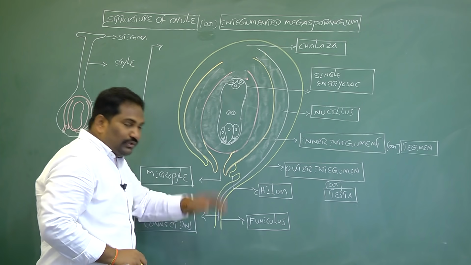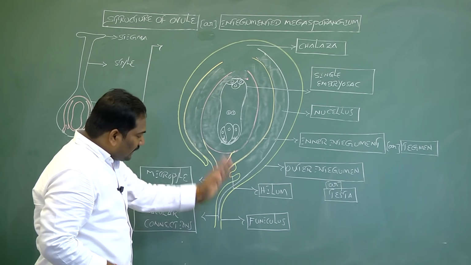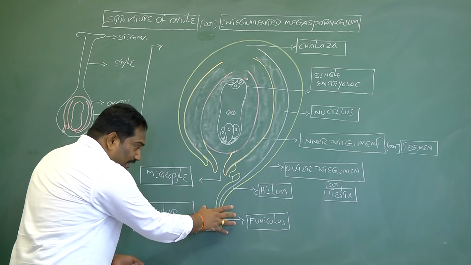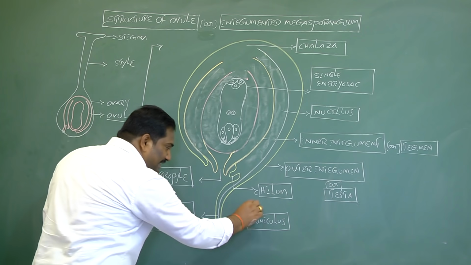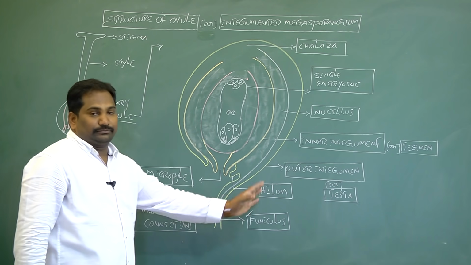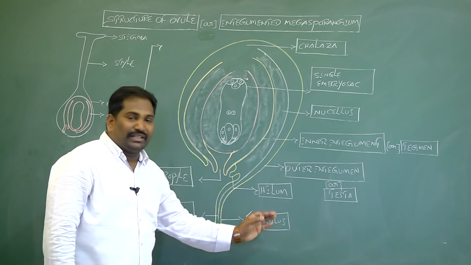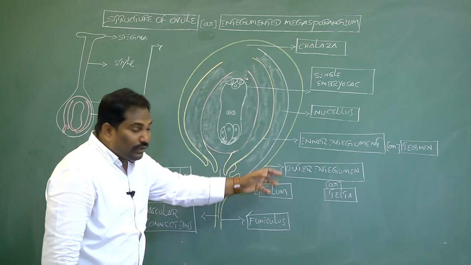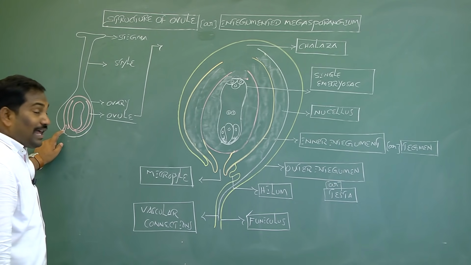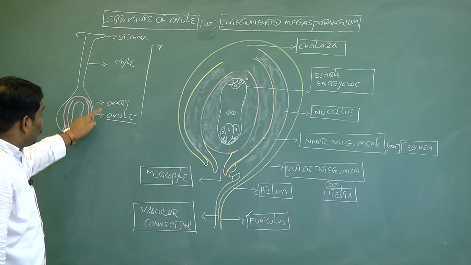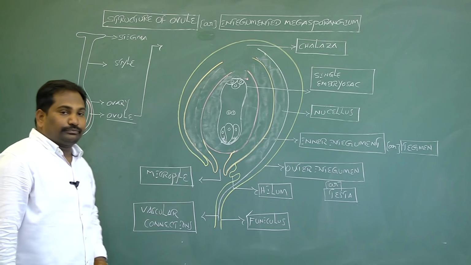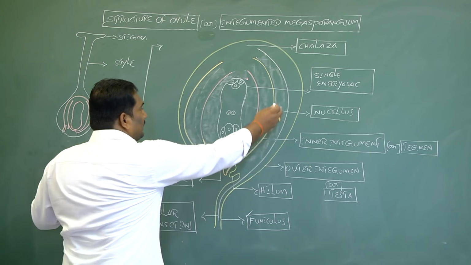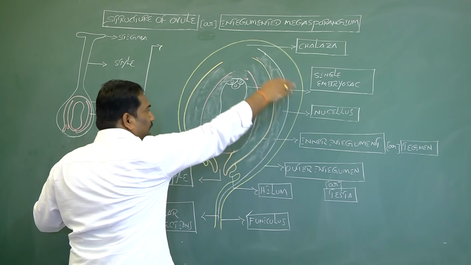In the structure of the ovule, the stalk of the ovule is called the funiculus or funicle. With the help of this stalk, the entire ovule attaches to the placenta of the locules of the ovary. Next, this is the body of the ovule.